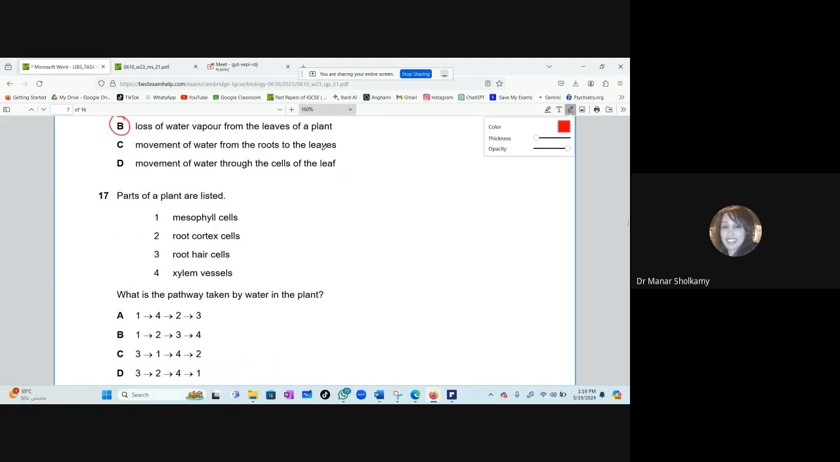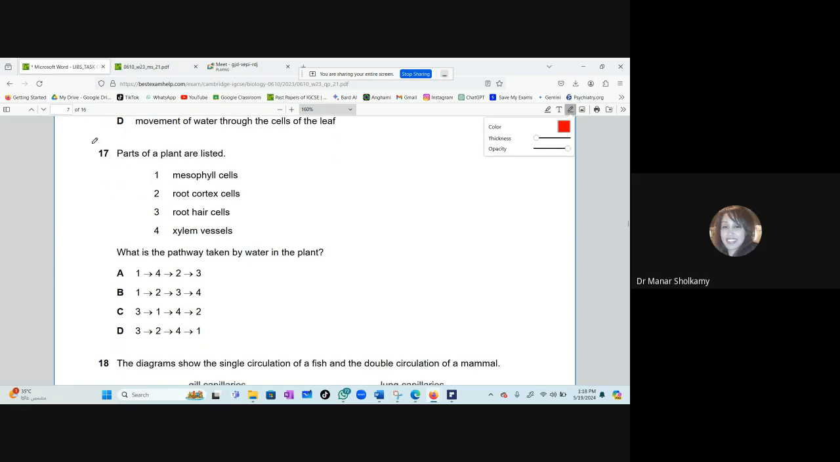Okay. Now, parts of a plant are listed: mesophyll, root cortex, root hair cell, xylem. This is an important question. What is the pathway taken by water in the plant? What do we always start with? Water down there. Root hair cells. Of course, and then root cortex. If you remember, yes, well done.